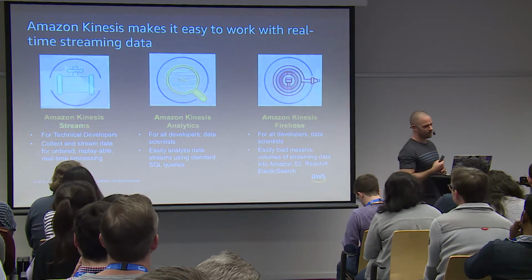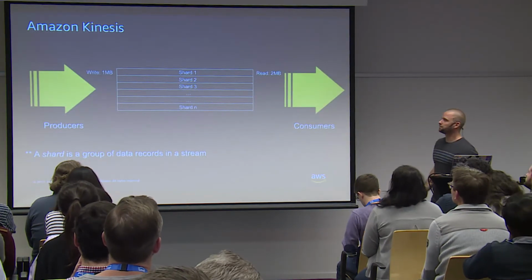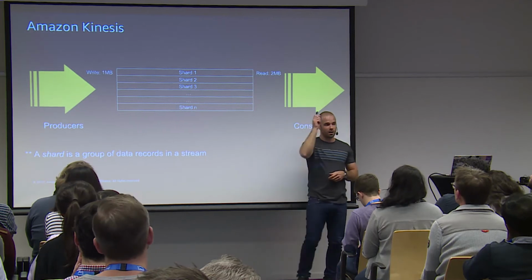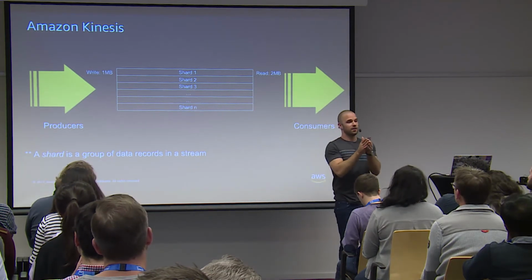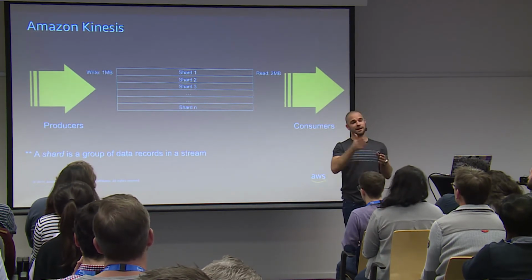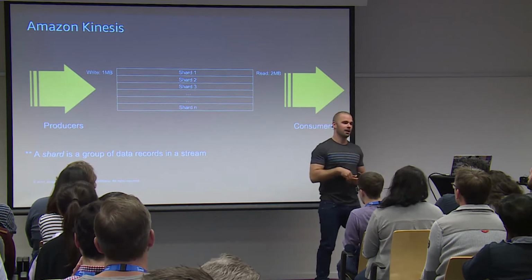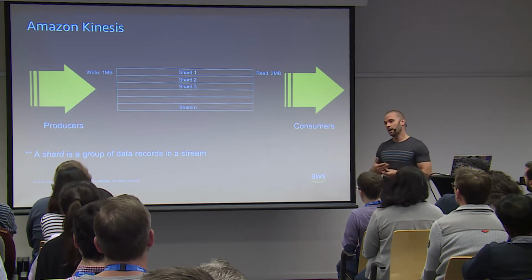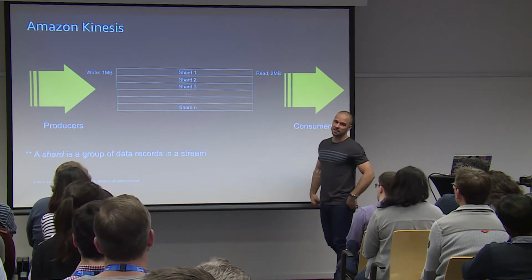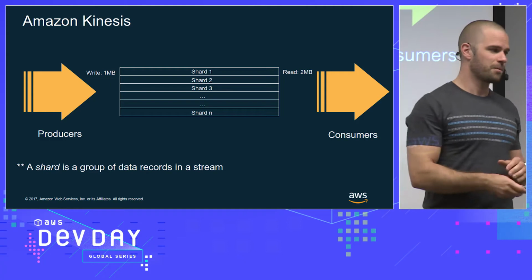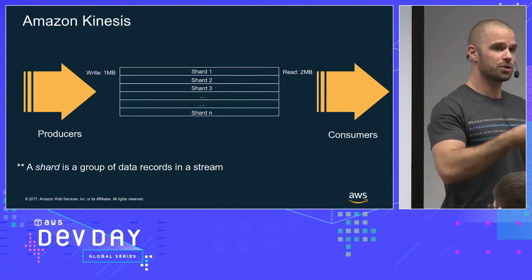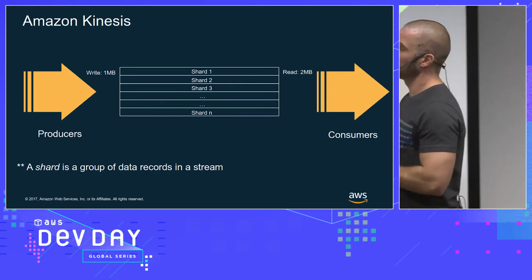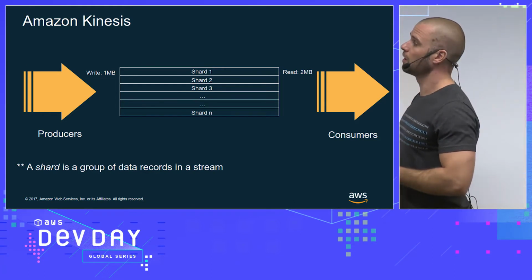I'll go through that. This is how it looks. So in a motorway, if you increase your bandwidth, what we call a shard, then you will need to create another shard so that you can allow more cars to be delivered. And this is the raw version of Kinesis, which means that as a user, you need to manage the shards and the way they are spread across Kinesis.